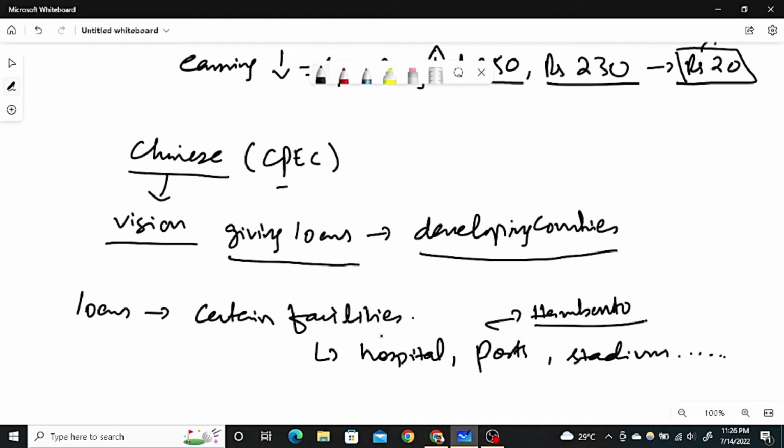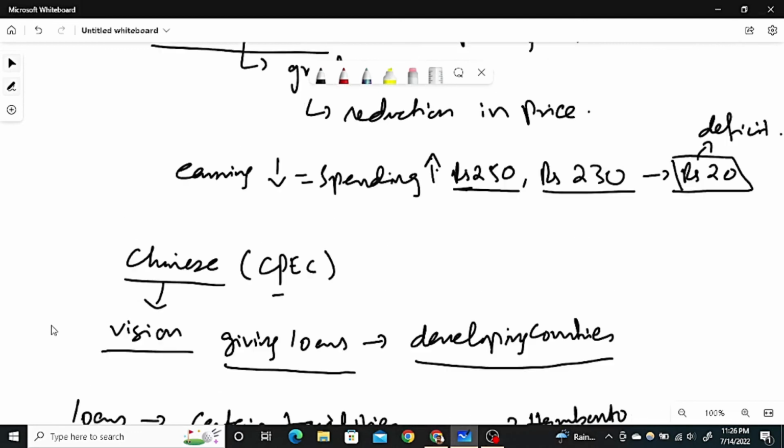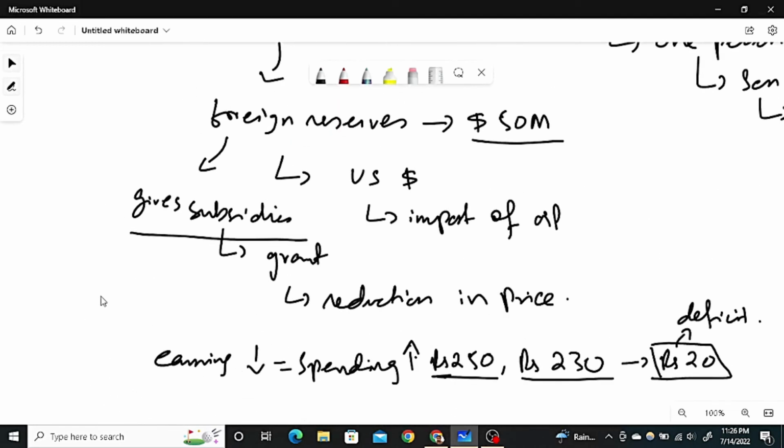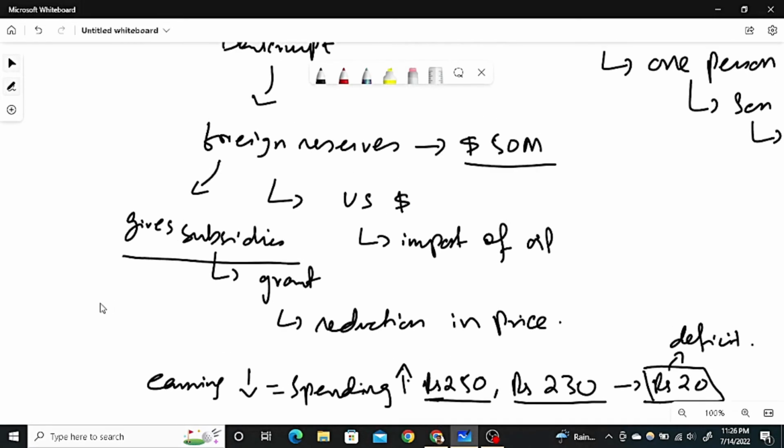The government is bound to do that, because China always takes an agreement between the two countries on a piece of paper, and those agreements serve as a guarantee that this thing will be given by this country to the other country. This has happened with the Sri Lankan government. Sri Lanka has given some important facilities to the Chinese government. And coming back to why it became bankrupt, it has given a lot of subsidies.